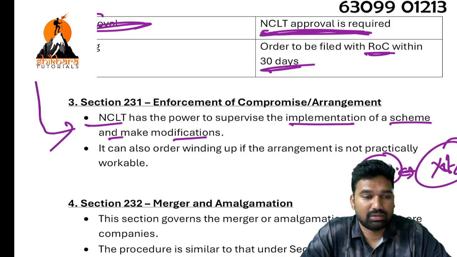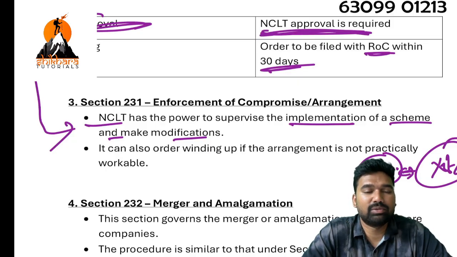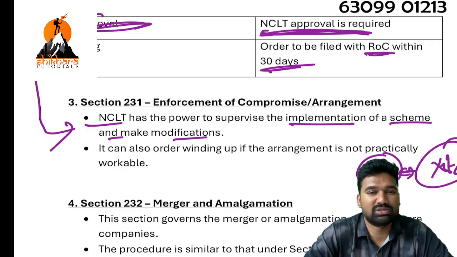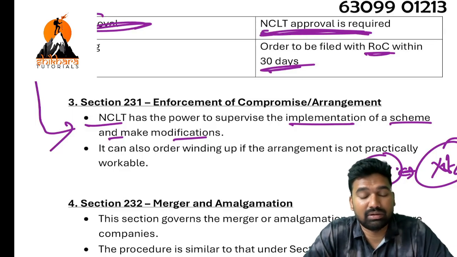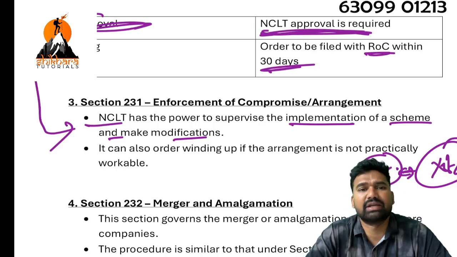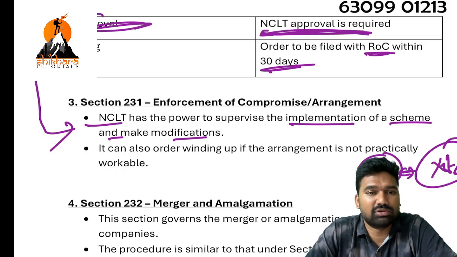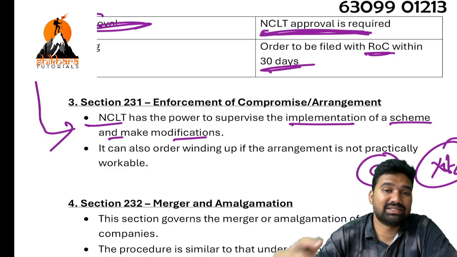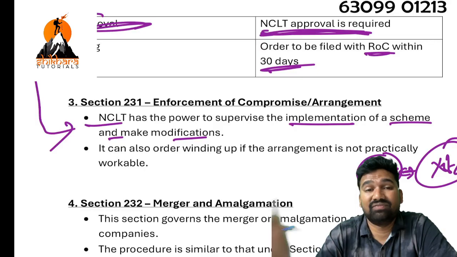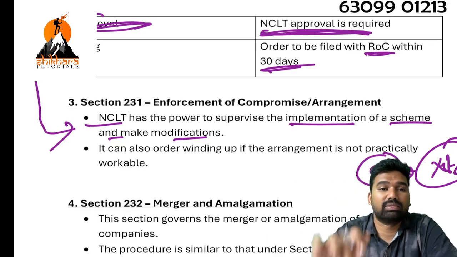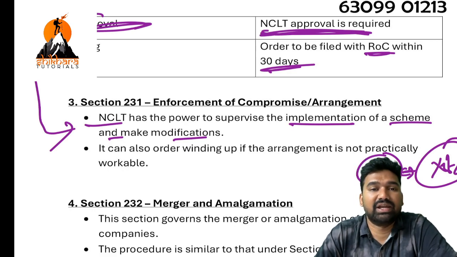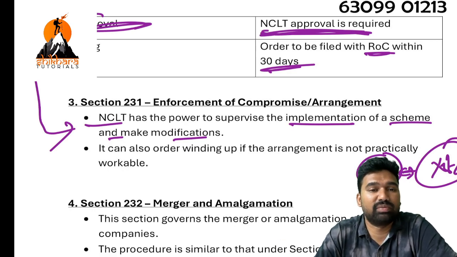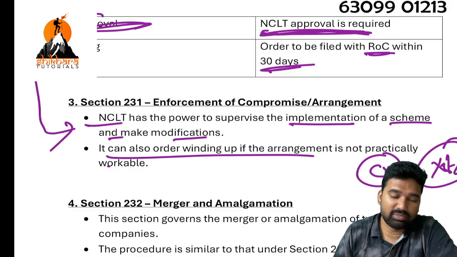But on further investigation, NCLT came to know about some other facts also. Now, can NCLT modify the arrangement agreement? Definitely it can intervene and make modifications also. If it finds any suspicious activity, or if NCLT thinks that this compromise and arrangement is practically impossible, or it will create unnecessary advantage to some group of people, then NCLT may stop the whole process also.